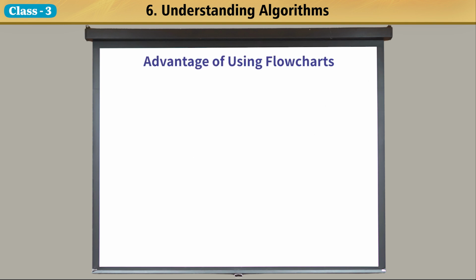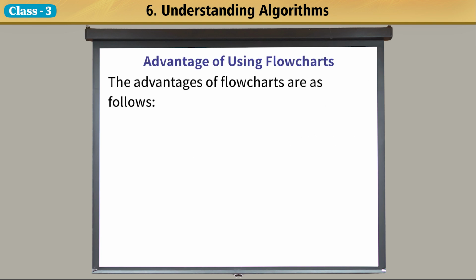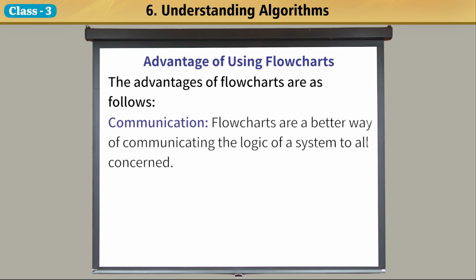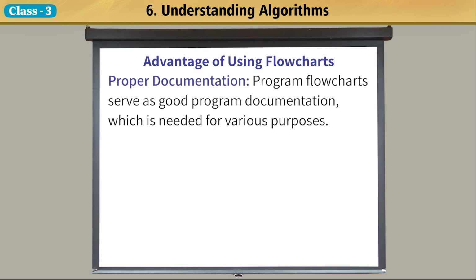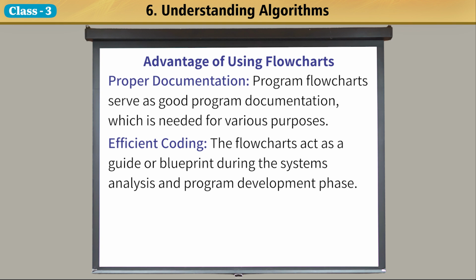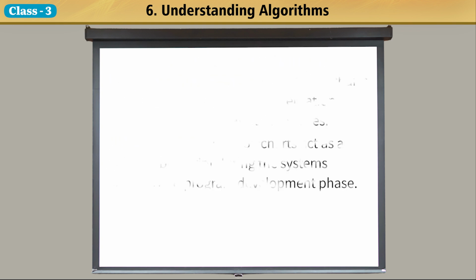Advantages of using flowcharts. The advantages of flowcharts are as follows. Communication. Flowcharts are a better way of communicating the logic of a system to all concerned. Effective analysis. With the help of a flowchart, the problem can be analyzed more effectively. Proper documentation. Program flowcharts serve as good program documentation, which is needed for various purposes. Efficient coding. The flowcharts act as a guide or blueprint during the system's analysis and program development phase.